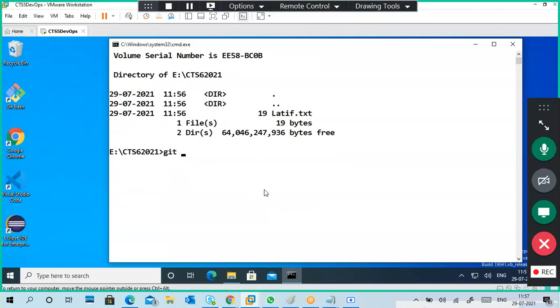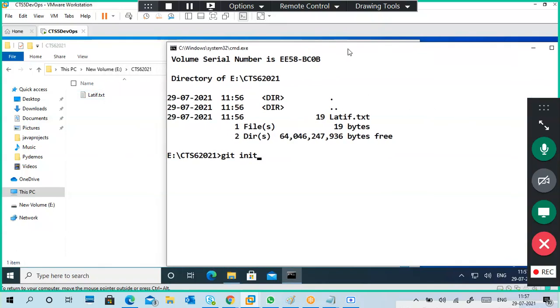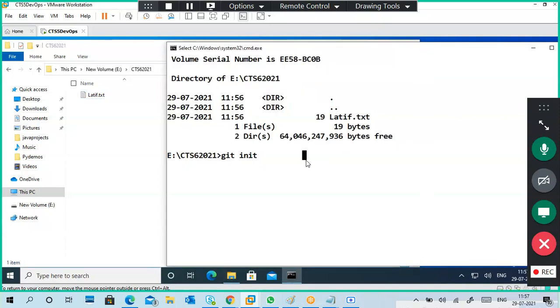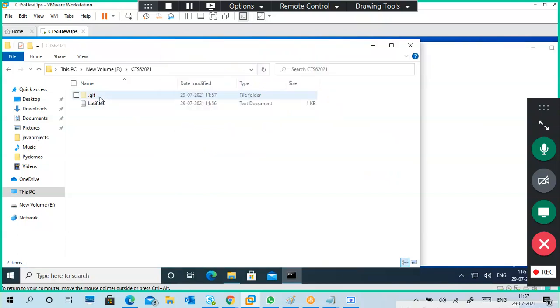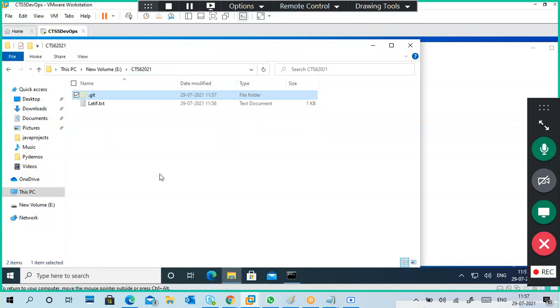Now what is the first command? I have to initiate git. Parallelly look at the screen also. What are the changes that occur? Git init. So I initiate the git. Just the .git folder is created. If you go to the .git folder, you can see some data, but it does not contain much information currently.